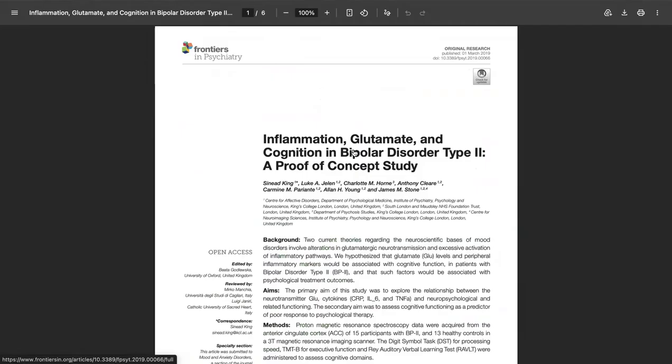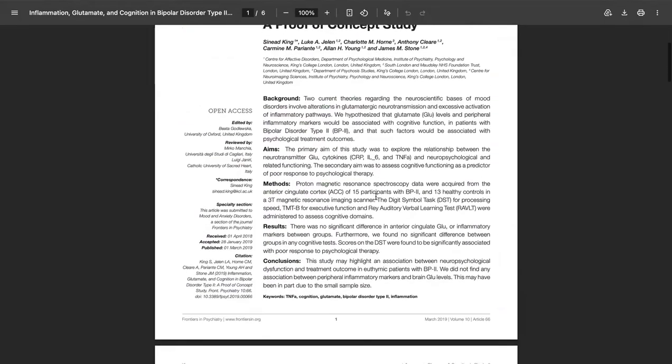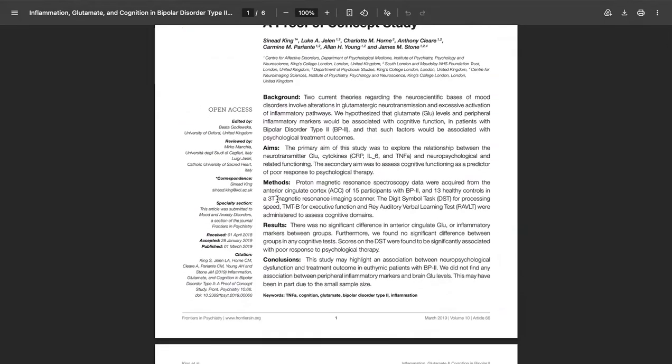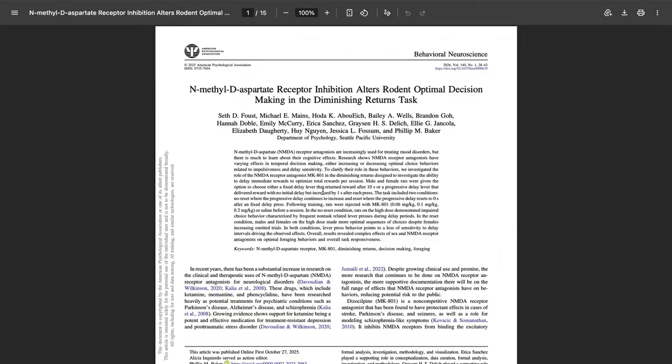This says inflammation, glutamate, and cognition in bipolar disorder type 2. Inflammation is in your body, bipolar disorder is your psyche, so this would work. Automatically, this would be approved because we have our background, methods, results, and conclusions. This tells me an experiment was done because it says 15 participants and 13 healthy controls. We know this one works. Let's go to our next one.